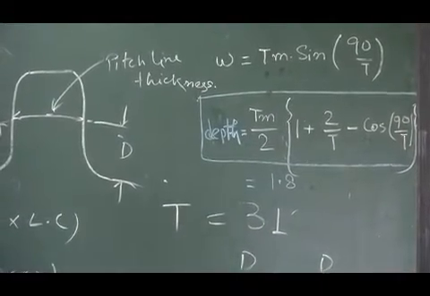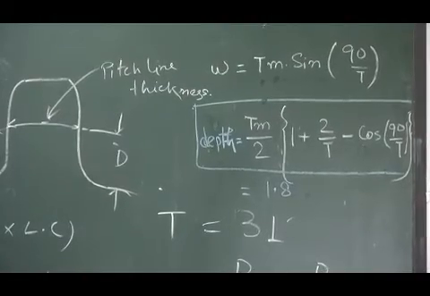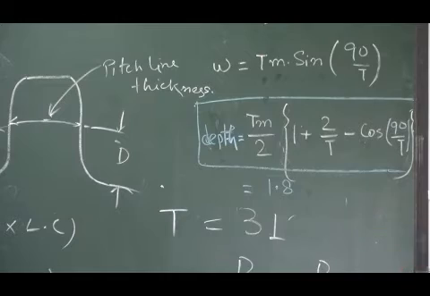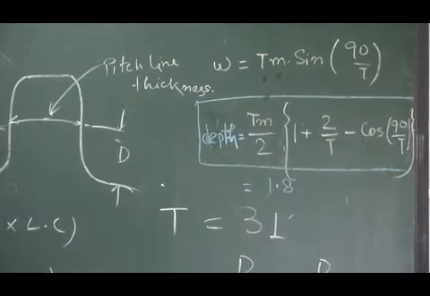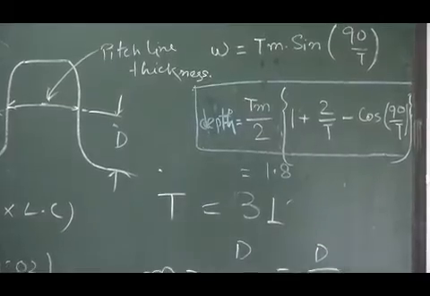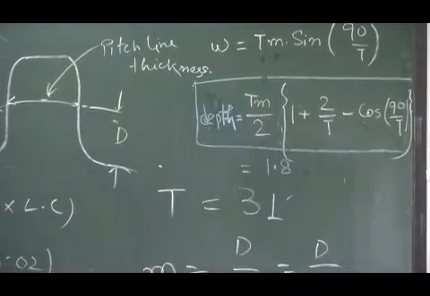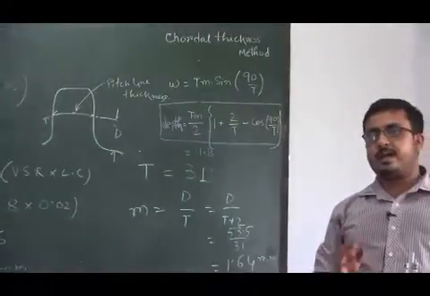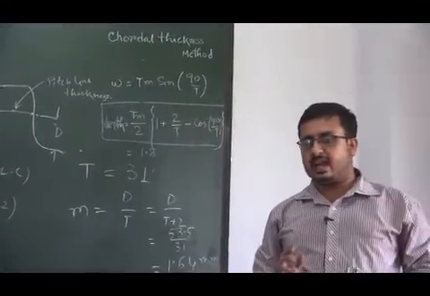When I calculate the value through this method, we must tally it with the practical one measured through the gear tooth vernier, and the two values must be within 5% error.